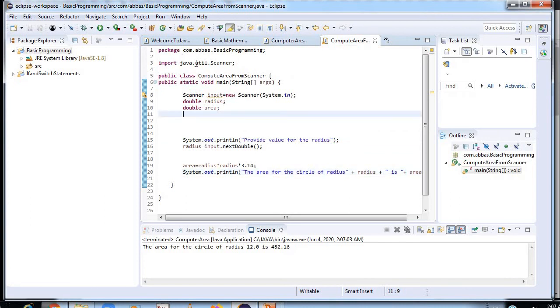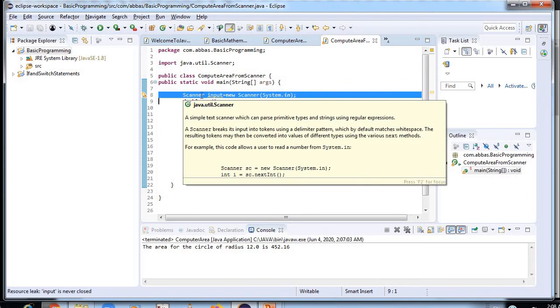Here I have used java.util.Scanner, and then I have used Scanner input is equal to new Scanner(System.in). So how our scanner works, I will just explain over here. Now the Scanner class in Java is found in the java.util package. Java provides various ways to read input from the keyboard. The java.util.Scanner class is one of them.